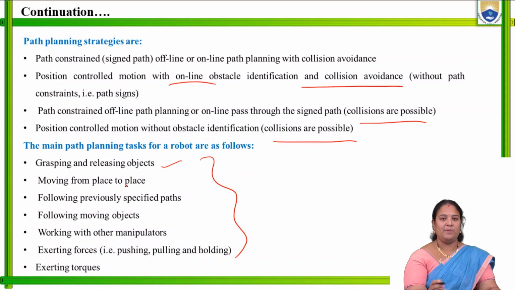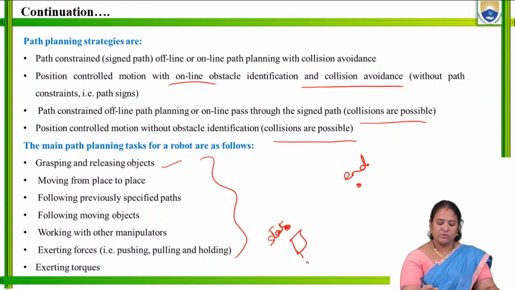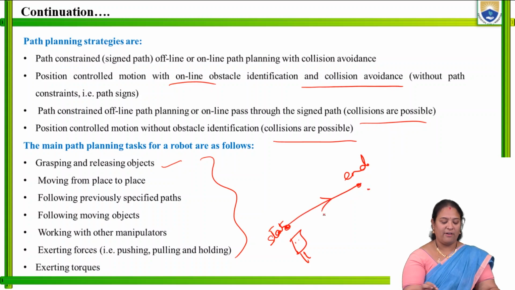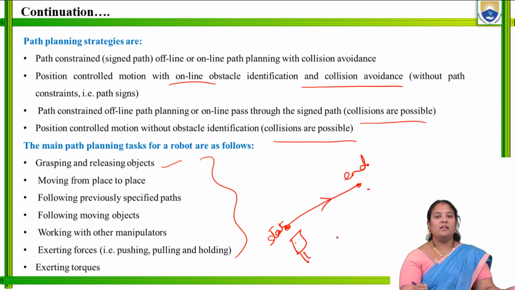Next, moving from one place to another. This is the start position, and for example, this is the end position. The robot has to know where it has to start, where it has to end, and what path it needs to travel. That is, moving from one place to the other, the robot has to have its initial planning of the path.